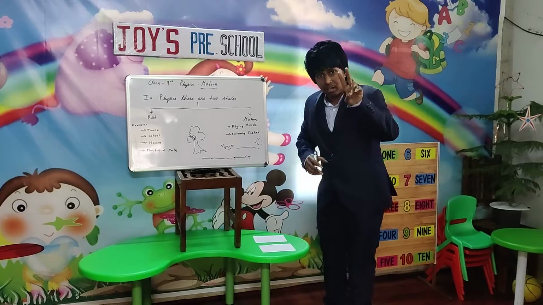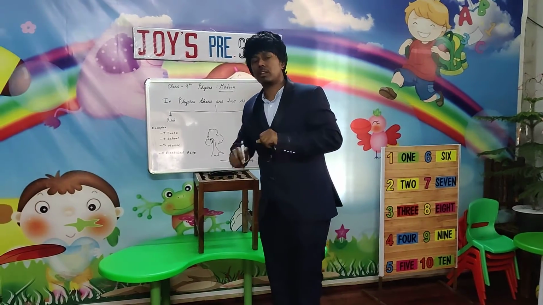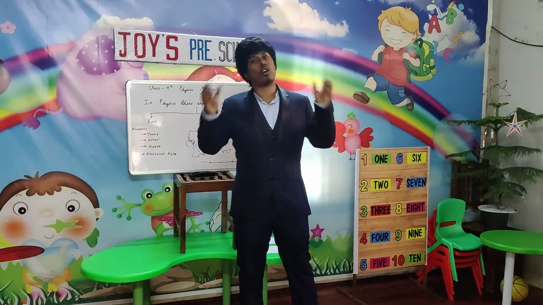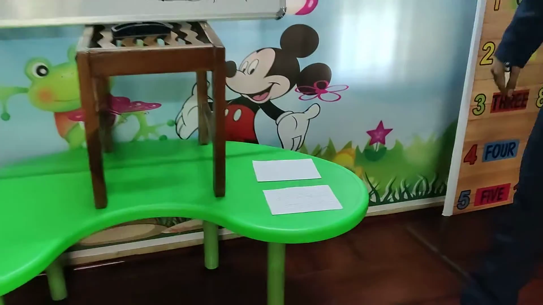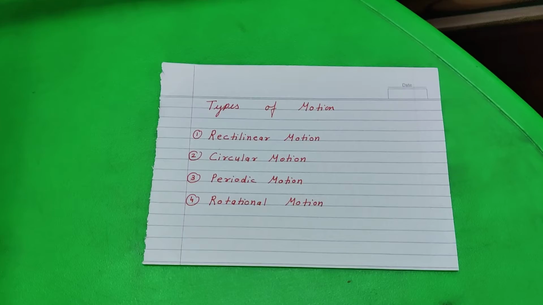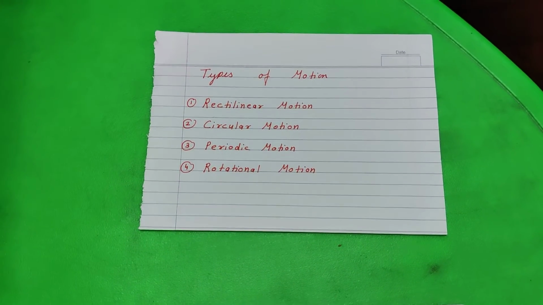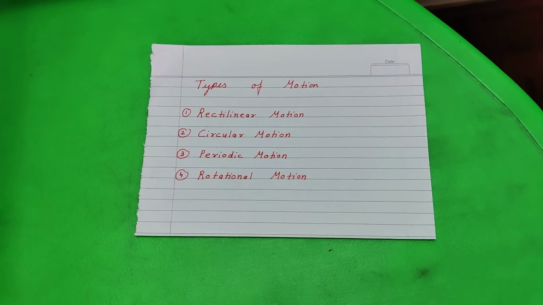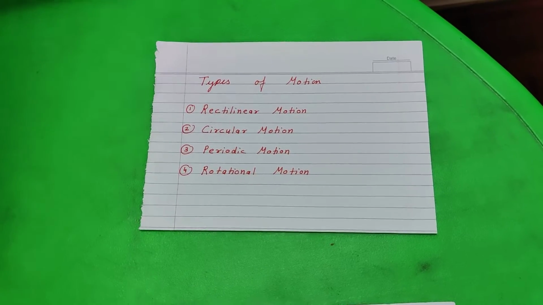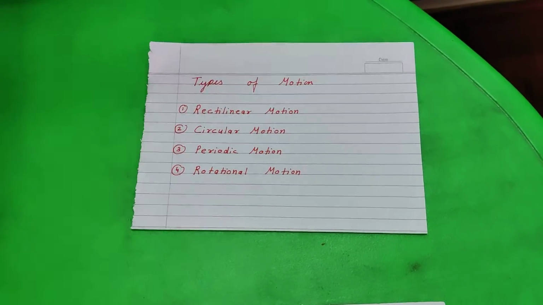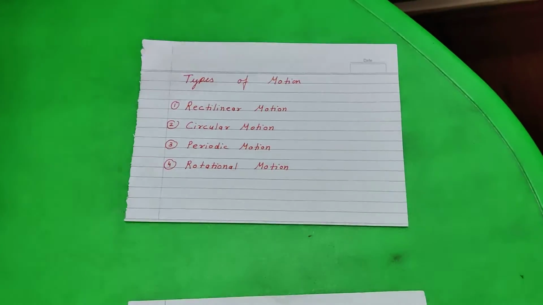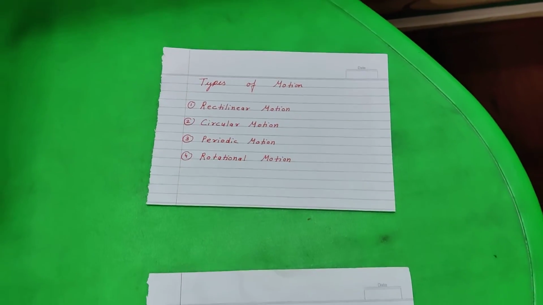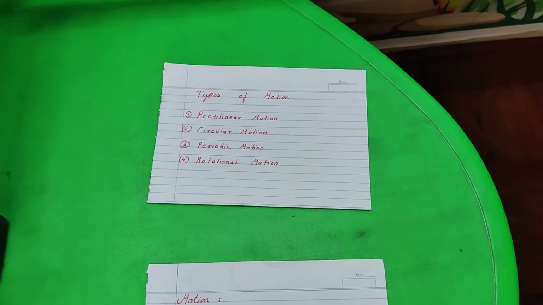Now let us try to understand the second topic. The second topic is types of motion. I have written here the types of motion. The first one is rectilinear motion. The second one is circular motion. Third one is periodic motion. And the last one is rotational motion. Now let us understand each and every motion in detail.